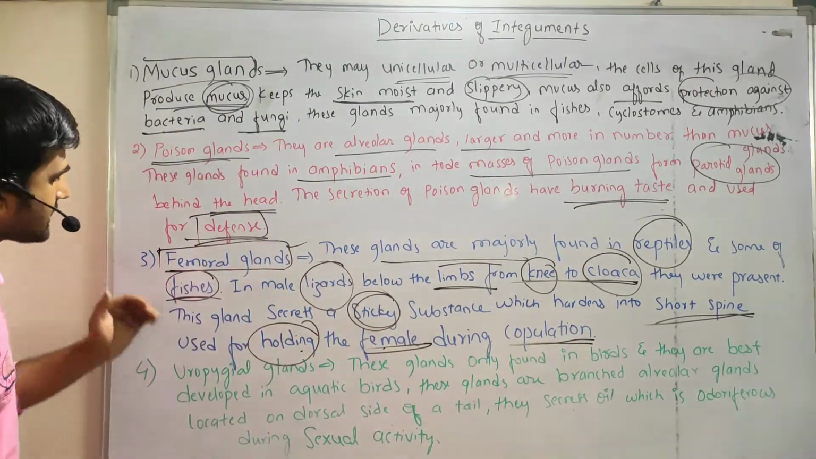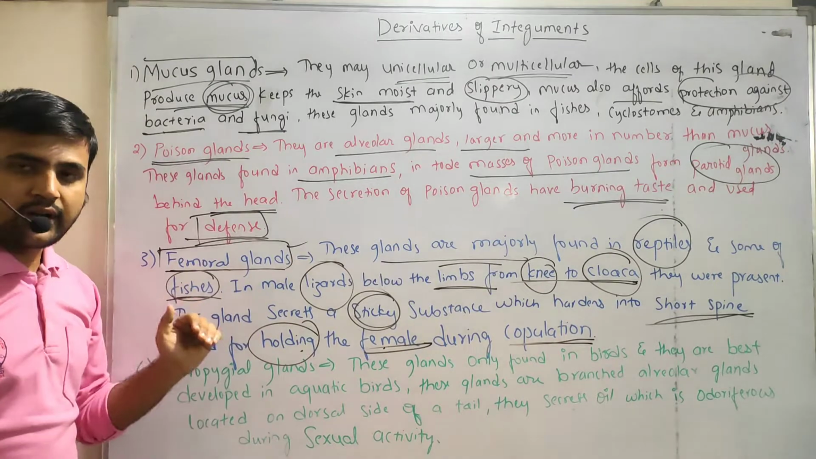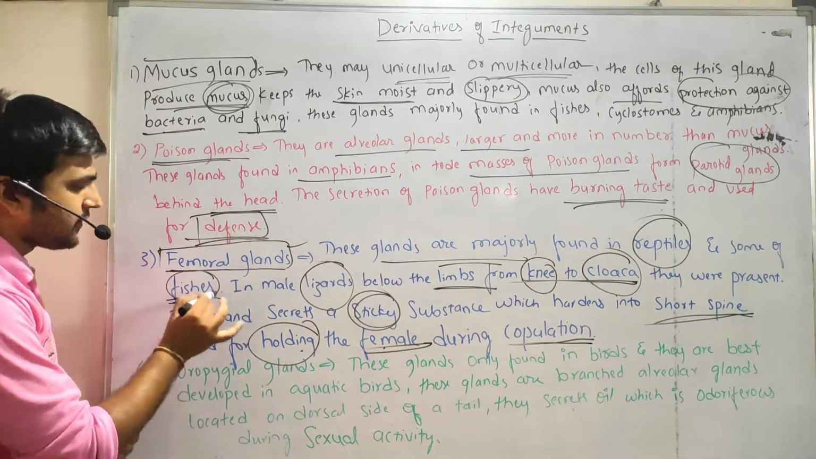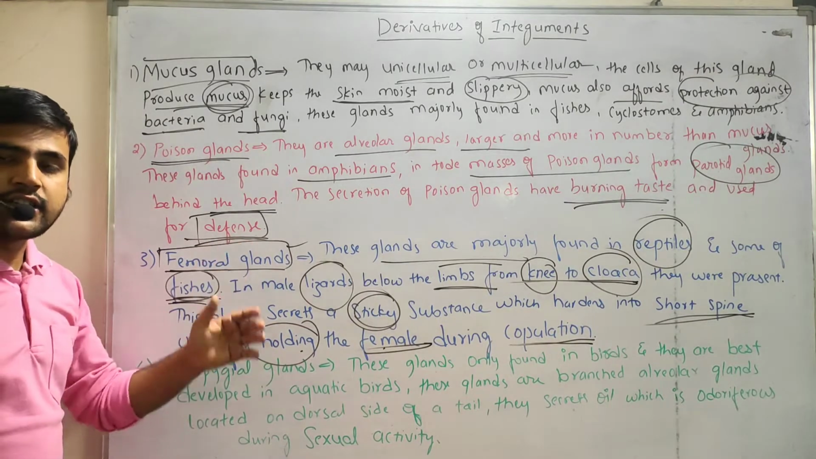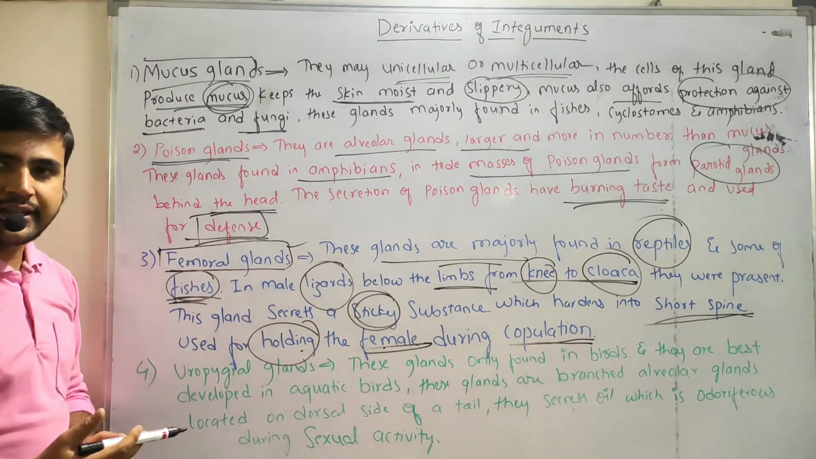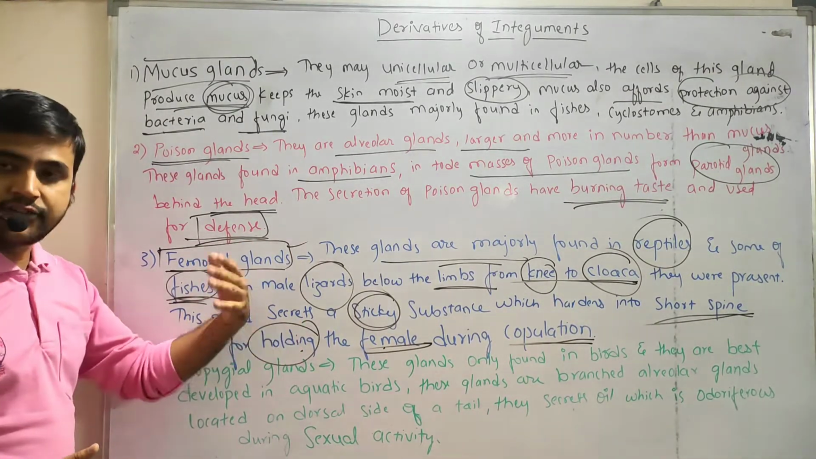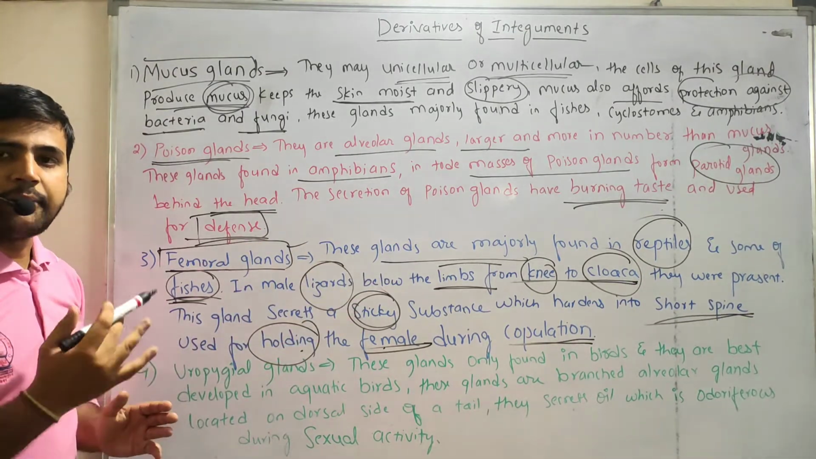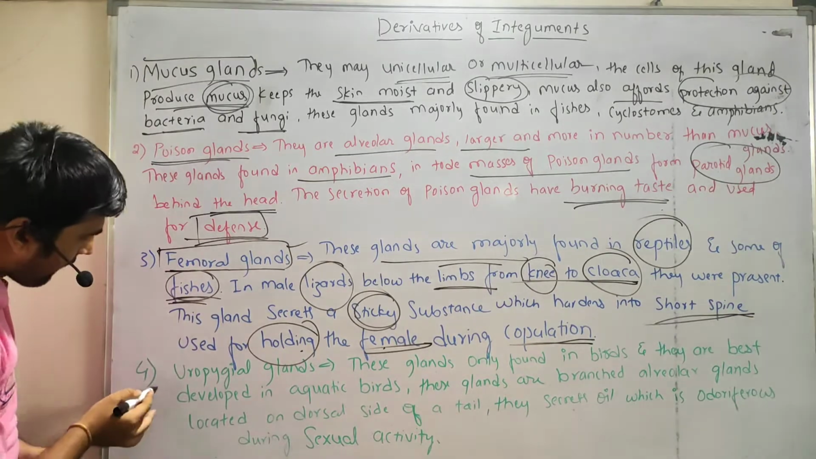Right? So this is regarding the femoral glands. Femoral glands are majorly found in reptiles and some of them are found in fishes. The secretion of the femoral gland is gel-like and very sticky. And after some time it dries and becomes spiny. Right? And the fourth one